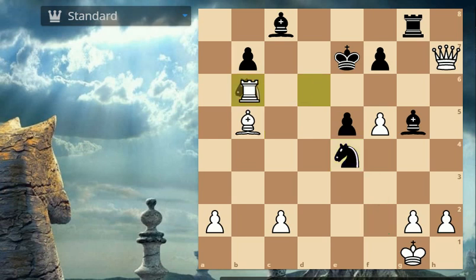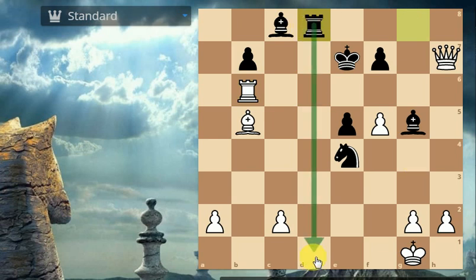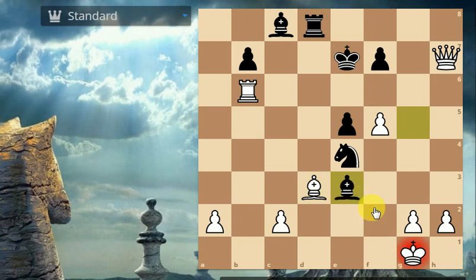So here we have rook captures on b6, and now rook to d8, directly threatening a nasty checkmate. Although you can say that the bishop is there to block on f1, but then knight to d2 would be extremely powerful for black. So here white went for bishop to d3, just cutting the way of the rook, and now we have bishop to e3, which comes with check as well as an attack on the rook.